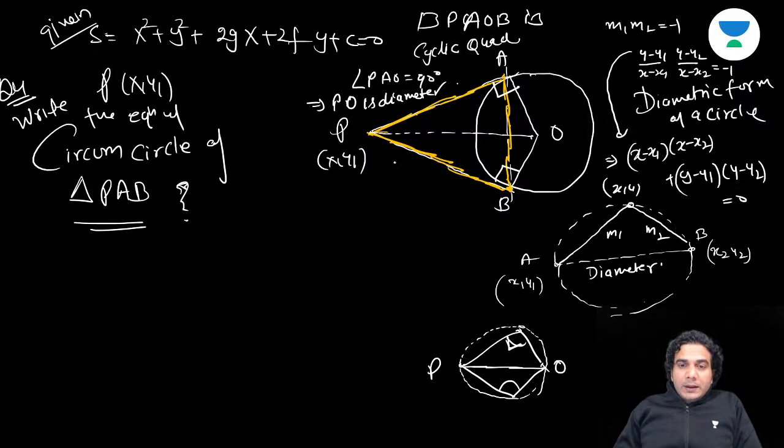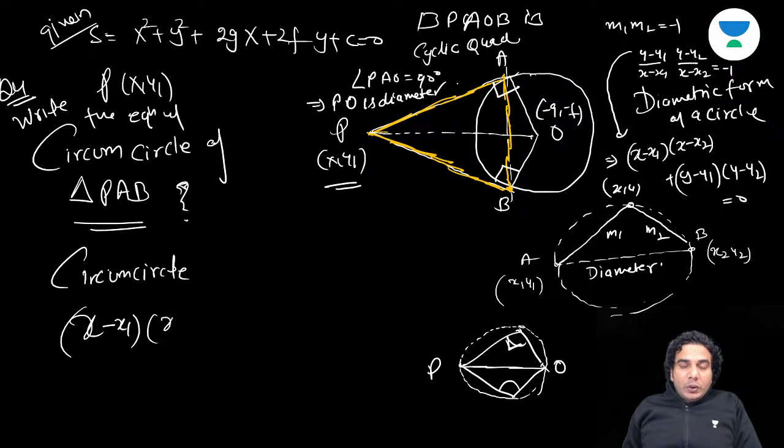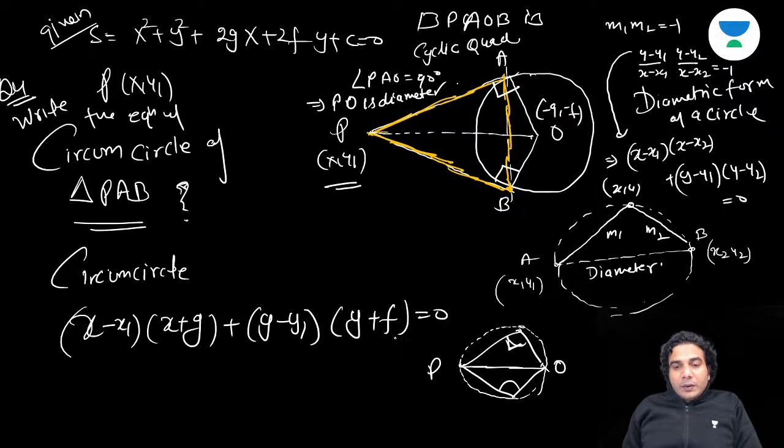I hope this point is clear. We know O is (minus g, minus f). We know P, so we know the diametric endpoints. We can write the circumcircle. So the circle is (x minus x1) into (x plus g) plus (y minus y1) into (y plus f) is equal to 0. All right.